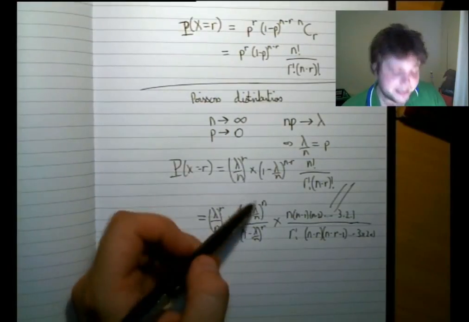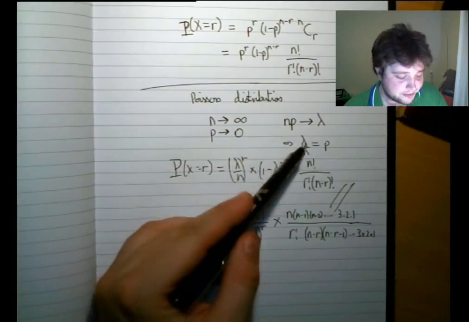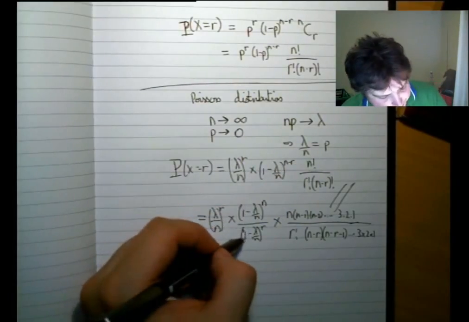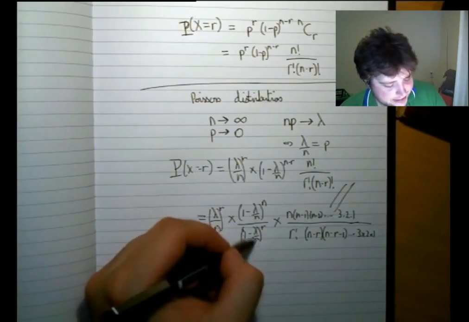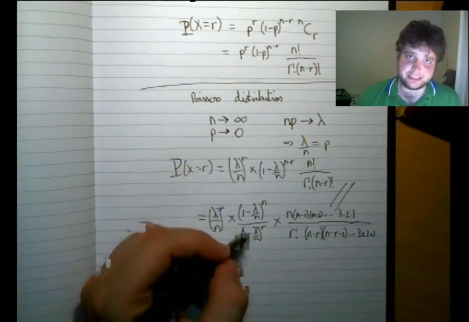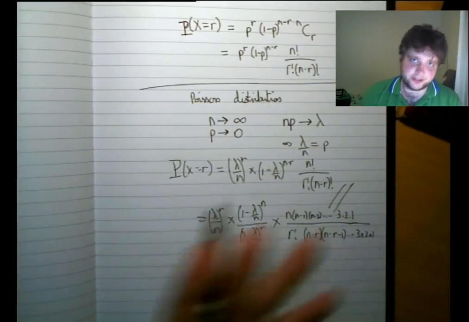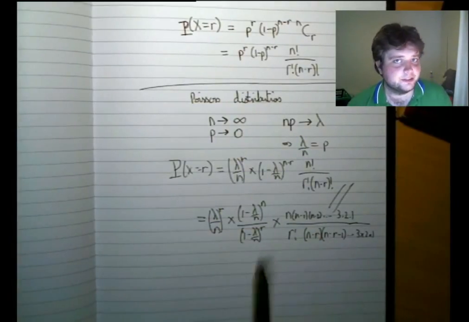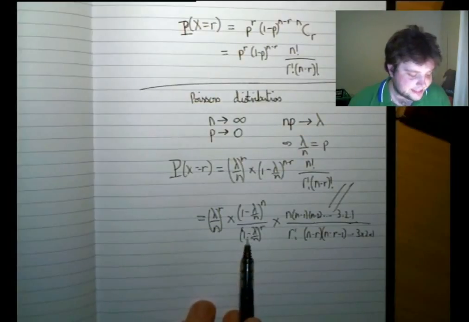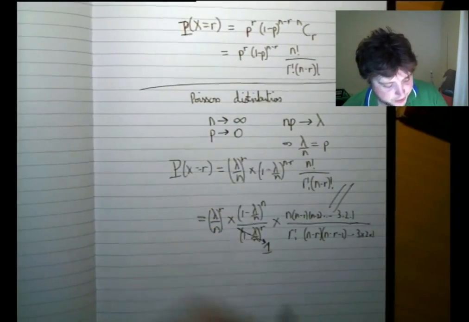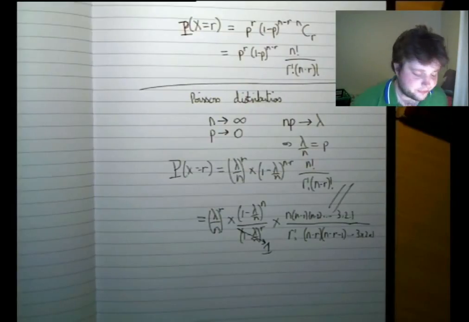Basically, we said that p was going towards 0, and so lambda over n is a very, very small number because n is a very large number. So 1 minus a very, very small number is still nearly 1, and nearly 1 to the power of anything that's not infinity is still nearly 1. In fact, if this is exactly 1, then 1 to the power of anything is exactly 1. So we're going to say that this is 1. That's pretty reasonable.